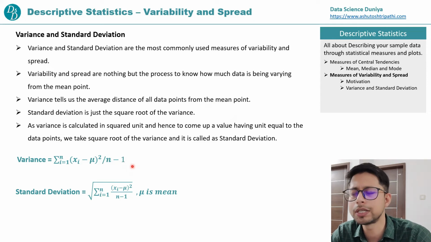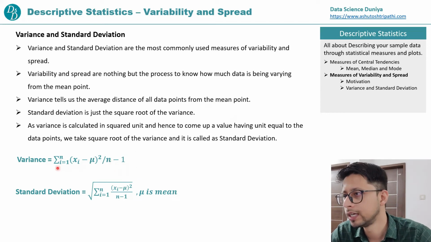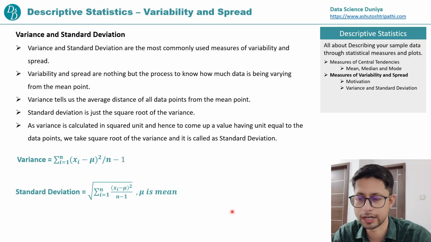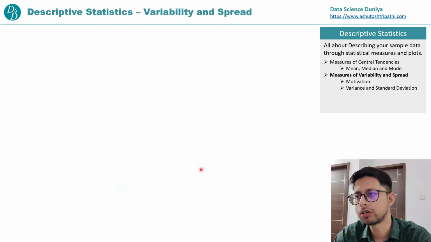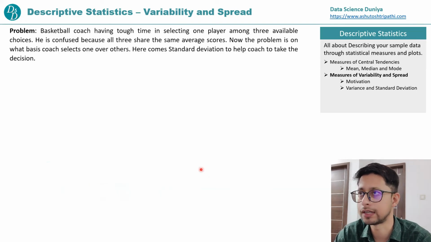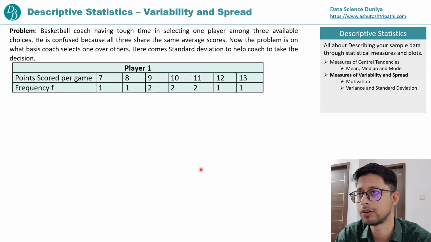Okay, why we do n minus 1, but in general for sample calculation we do n minus 1 here, and for population we take n here. So don't get confused, guys. So this is the variance formula. We have also seen how we got this, and you simply take the square root of variance to get the standard deviation. Okay, now let's go back to our problem, that basketball coach again, and then we will clearly understand the significance of variance and standard deviation.